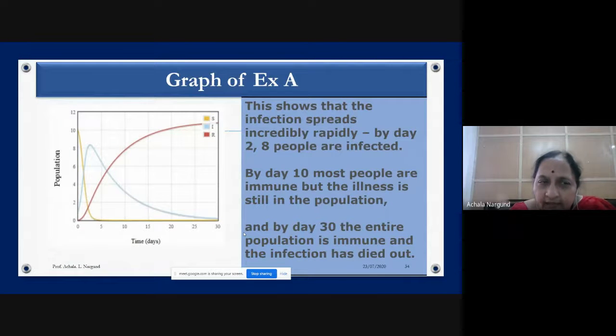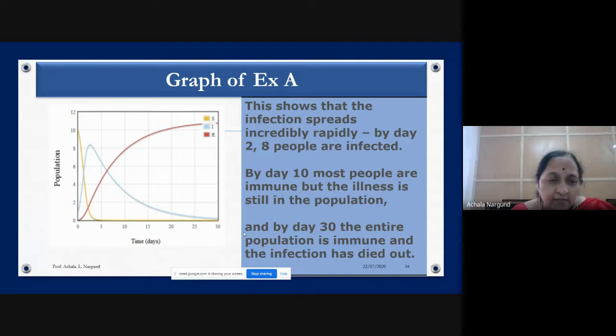So look at this graph. What does this graph say? S is yellow, blue is I, infected, and red is recovered. This shows that the infection spreads incredibly rapidly, by day 2.